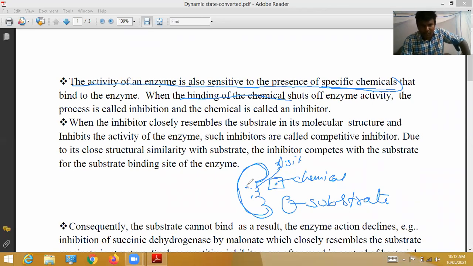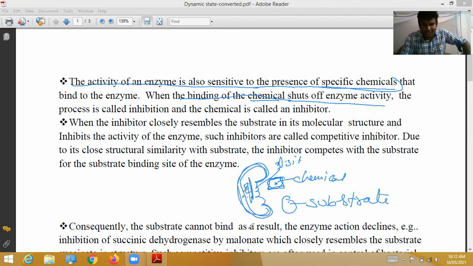When those chemicals bind to the enzyme, they shut off the enzyme activity. When this chemical binds to the enzyme, this specific chemical shuts off the enzyme activity.